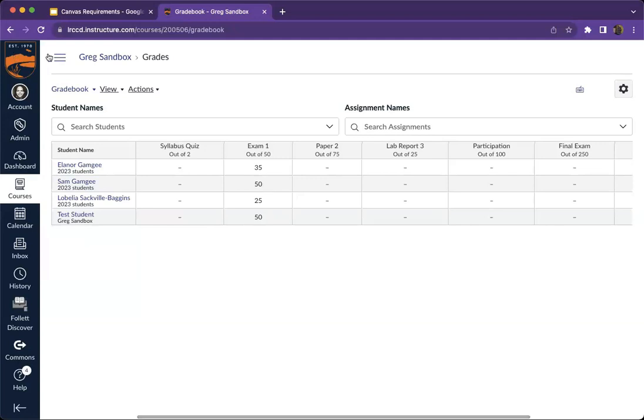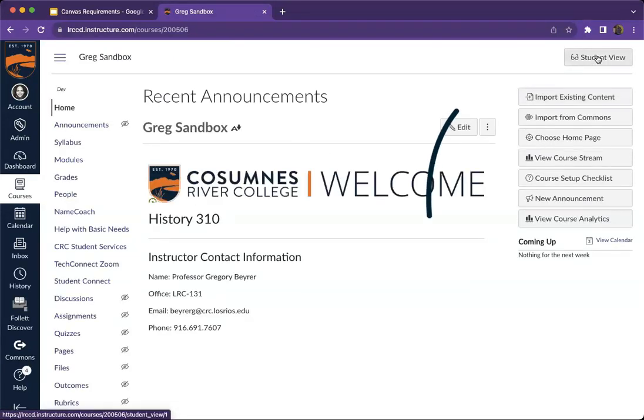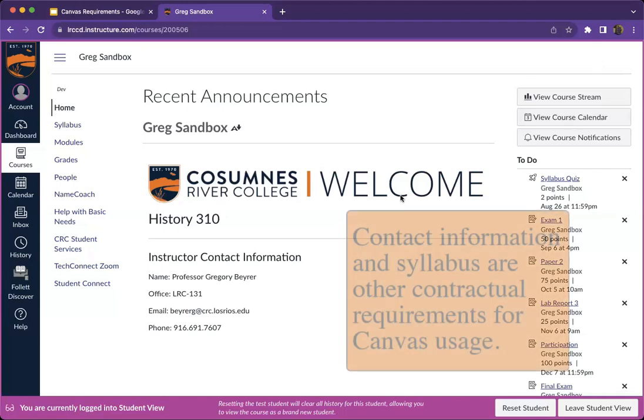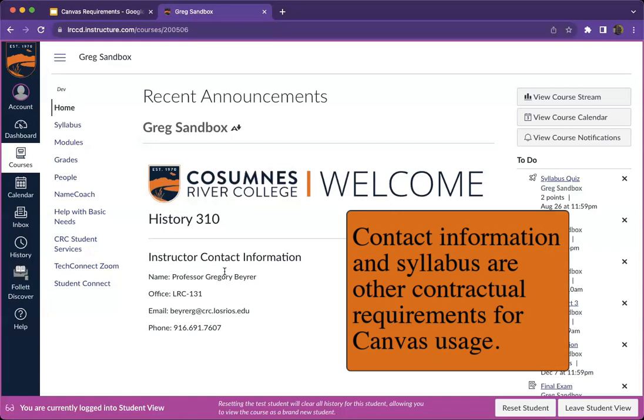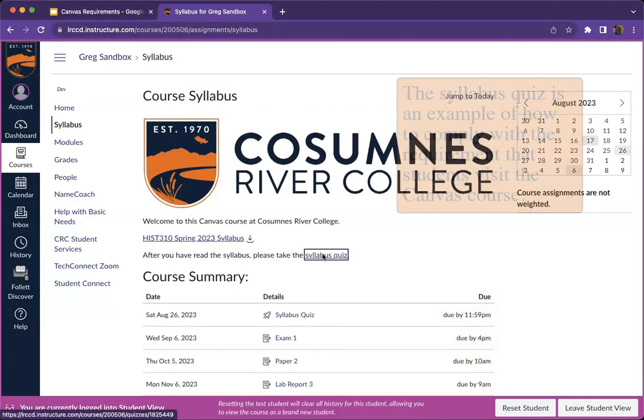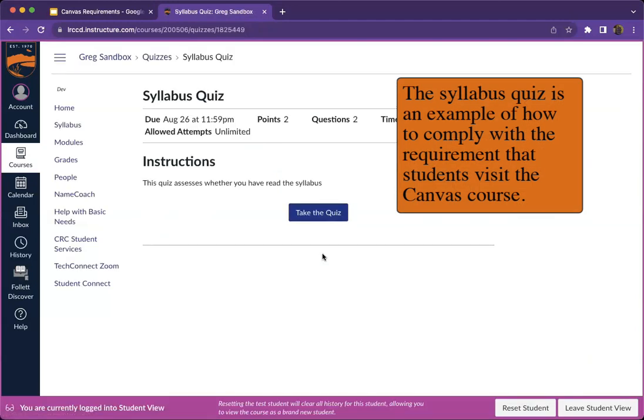At any time in Canvas, from the course homepage or from lots of other places inside Canvas, you can select the Student View button. It will show you exactly what a nameless student would see. It actually creates or activates what's called a test student user. So my test student user, right, when they log into the class, there's the course homepage, right? You see the contact information for the professor. If they go to syllabus, they've got a link to the syllabus. There's that syllabus quiz. So the test student can click on the quiz and say, you know what, I think I'm going to take this quiz now.